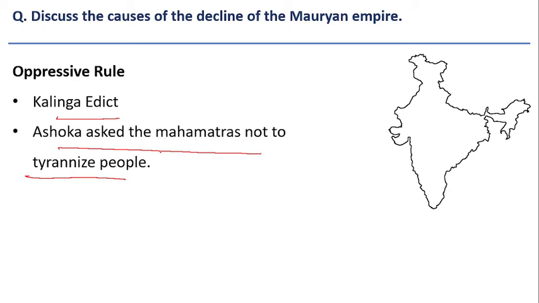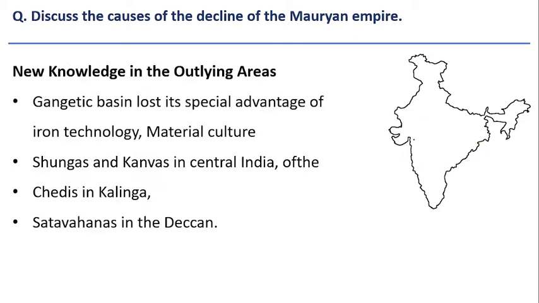So this shows that there was some kind of oppressive rule also in some pockets of the empire. When there was no strong ruler, no enlightened despot like Ashoka, the successors of Ashoka could not manage this kind of oppressive rule, and finally it led to the decline of the Mauryan Empire, because local rulers try to gain prominence in the administration. Whenever they get an opportunity, they replace the existing structure.